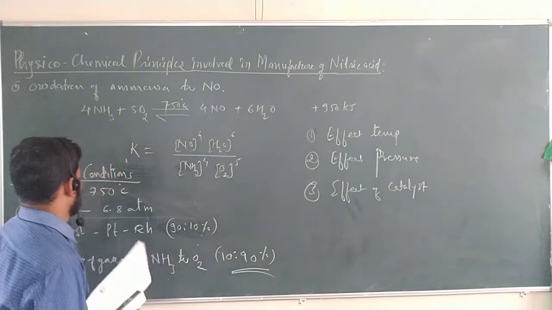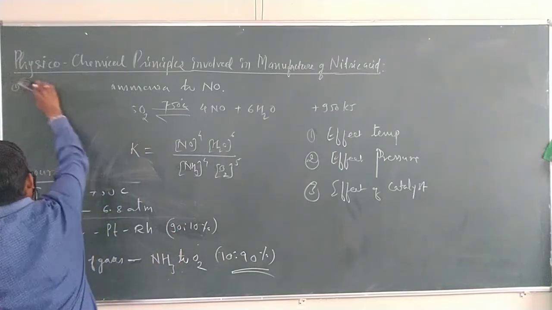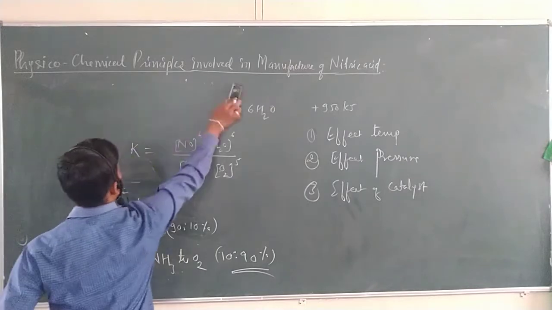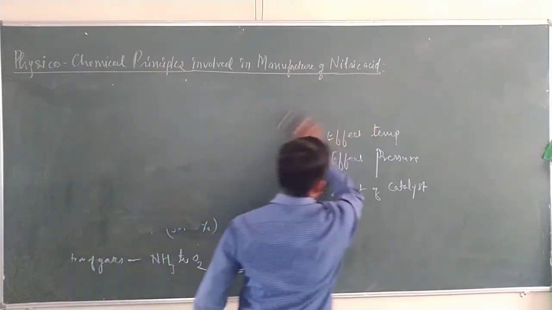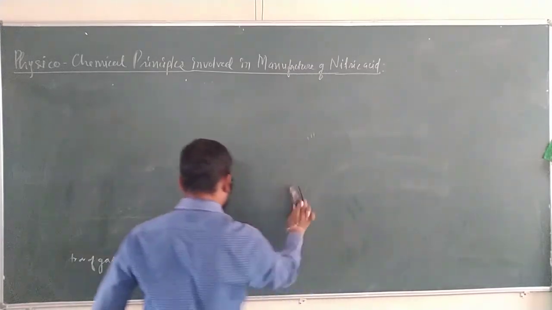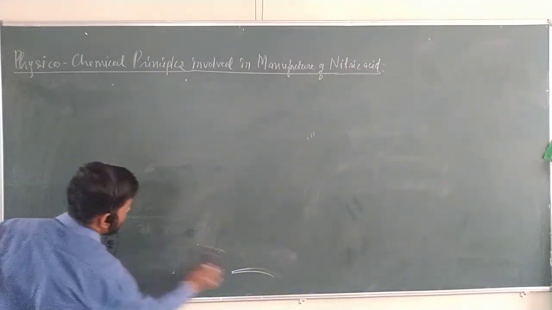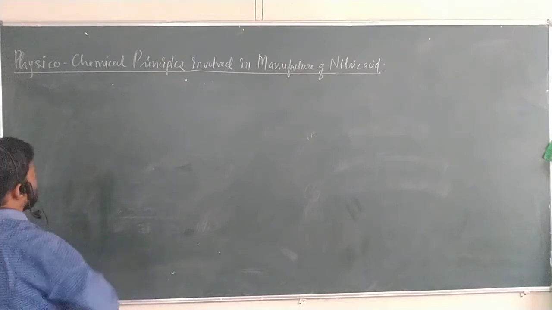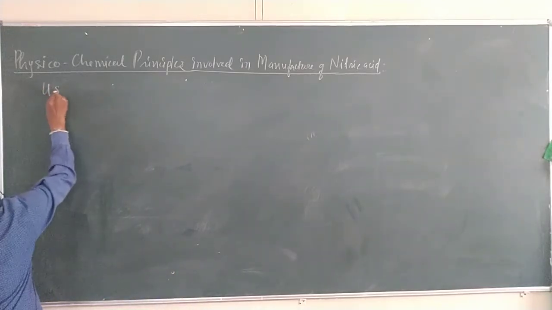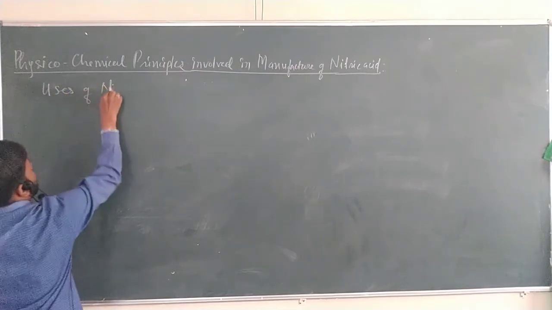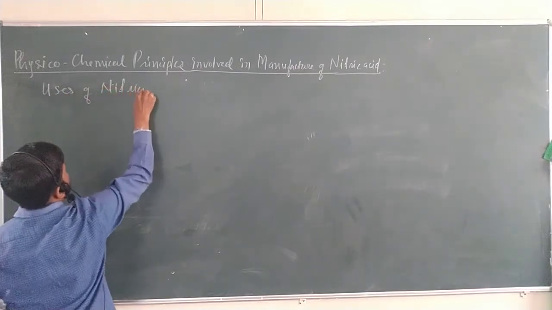Okay, now let me see the last point of this chapter on the manufacture of nitric acid, that is applications, very important applications. As we already know, nitric acid has a lot of applications, that is uses of nitric acid.